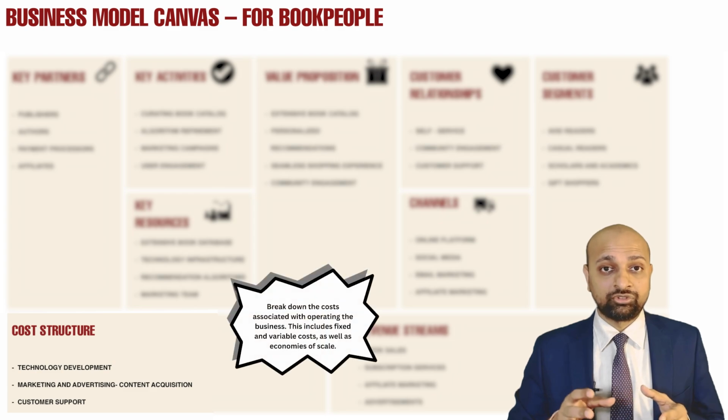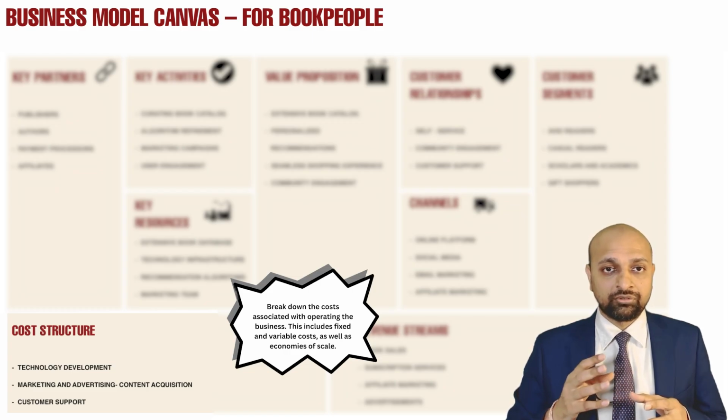Let's look at the cost structure. The guidance for cost structure is to break down the costs associated with operating the business. This includes fixed cost, variable cost, as well as economies of scale. We have to identify the key costs which will be added in these buckets. For an online business selling books, technology development seems to be one of the key variable costs as well as fixed costs.